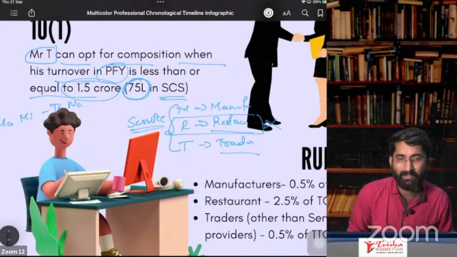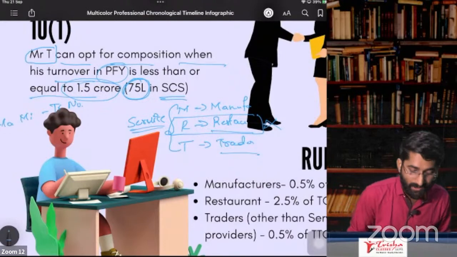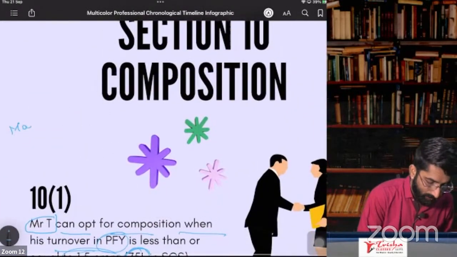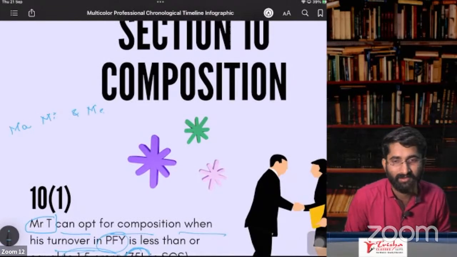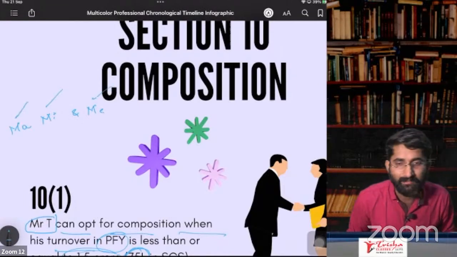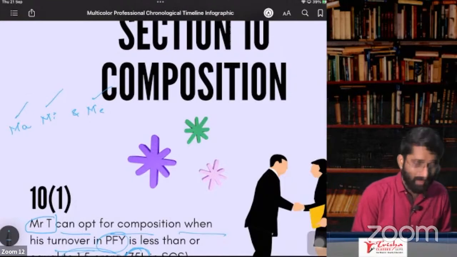But for this chapter, that is section number 10, who are the special category states? Special category states are Mami and Me. So that is Manipur, Mizoram, and Meghalaya. Meghalaya is also included. Mami and Me.